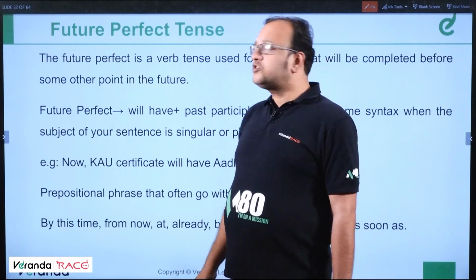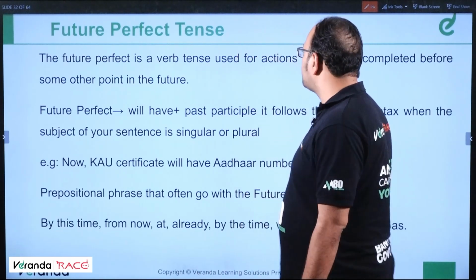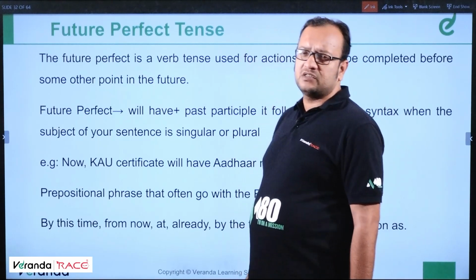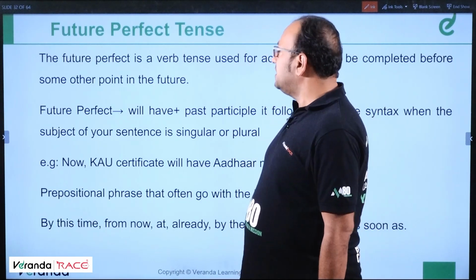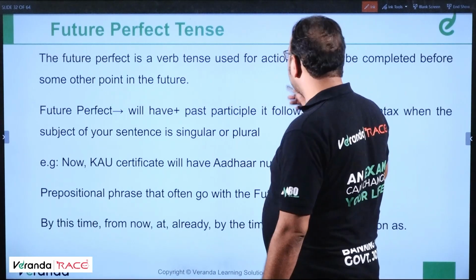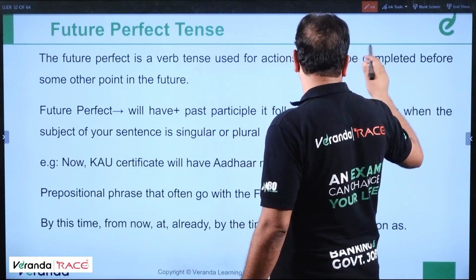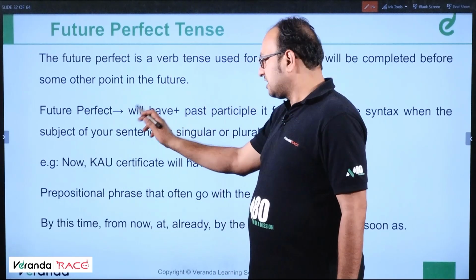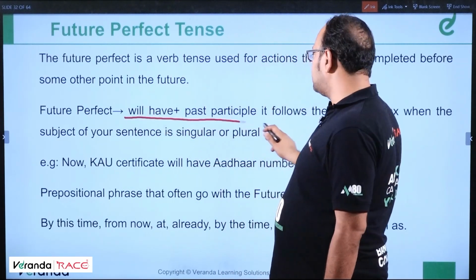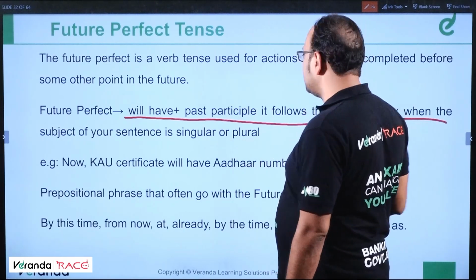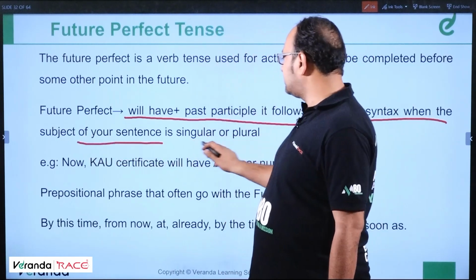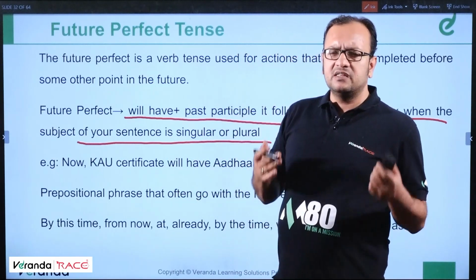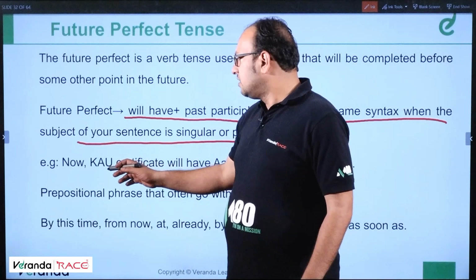The future perfect. The future perfect is a verb tense used for an action that will be completed before some other point in the future. For example, the structure is first "will have" plus the past participle. It follows the same syntax whether the subject of your sentence is singular or plural. Doesn't matter; the structure remains the same.